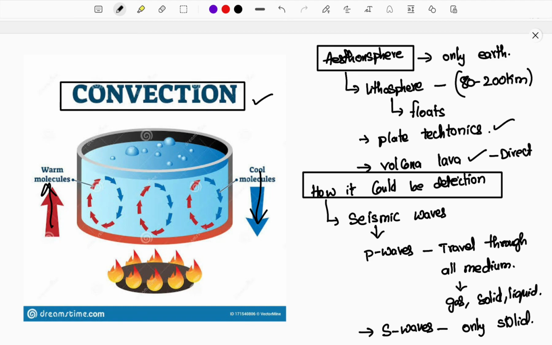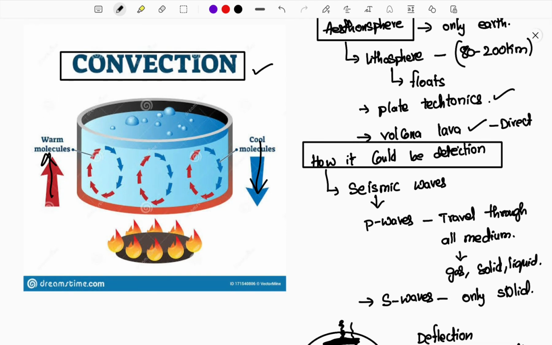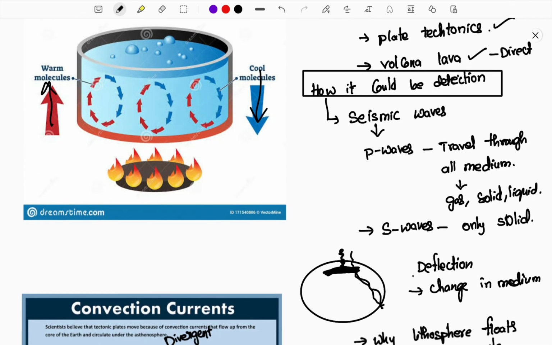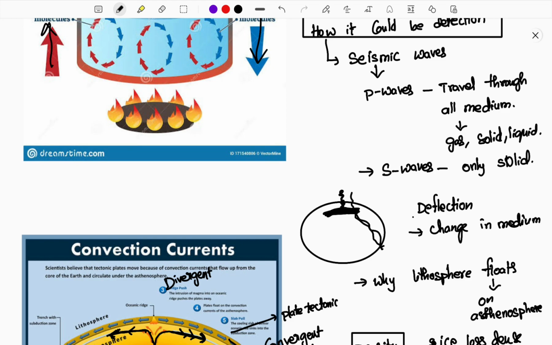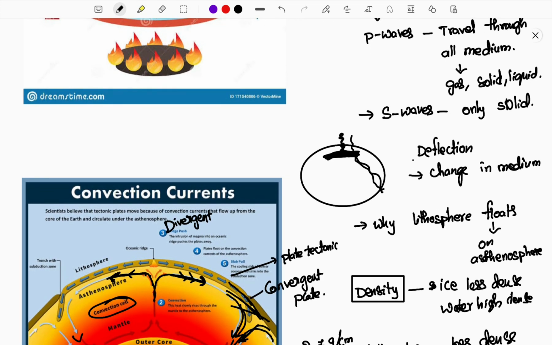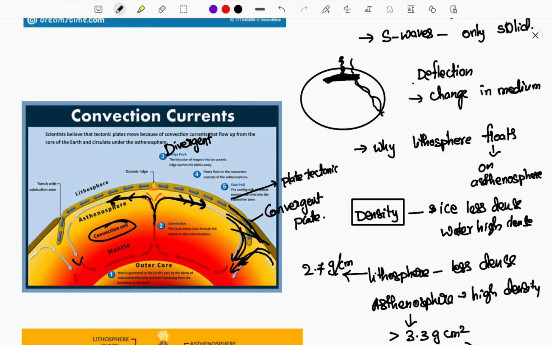The asthenosphere is present below the lithosphere, at 80 to 200 kilometers depth, and it is floating. So the lithosphere is floating above the asthenosphere. Plate tectonics and volcanic lava are the direct examples. And how could it be detected? Mainly by seismic waves, P waves and S waves, which are the major reasons we detected this asthenospheric layer. The deflection, meaning a change in medium, can be detected based on S waves. And volcanoes are direct examples of the asthenosphere.